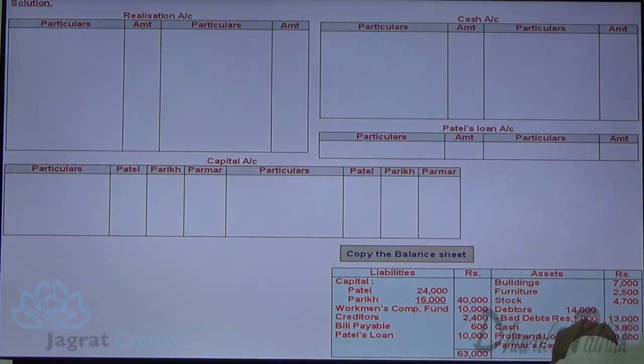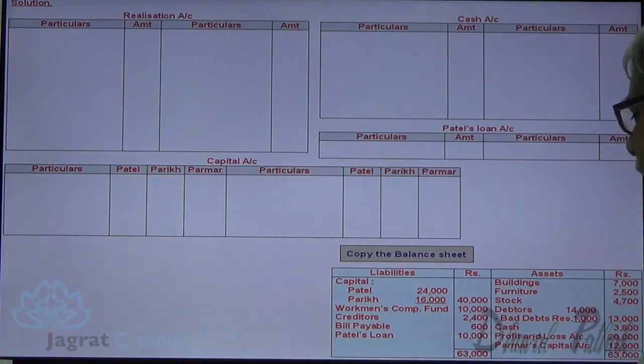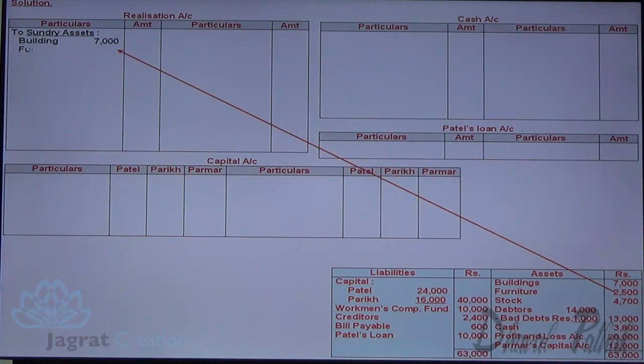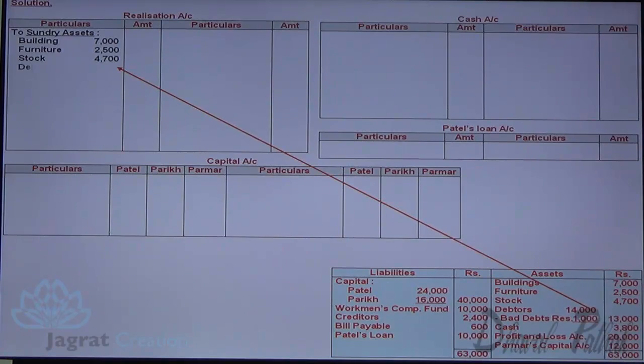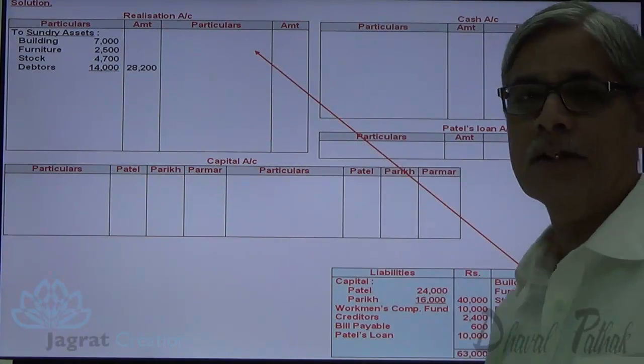Now, all assets to be realized are transferred to the debit side of realization account. Let me start. See, building 7,000 debited to realization account. Furniture 2,500 debited to realization account. Stock 4,700 debited to realization account. Debtors 14,000 debited to realization account. Bad debt reserve is 1,000, credited to realization account.